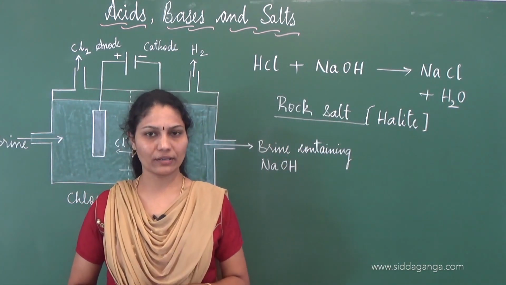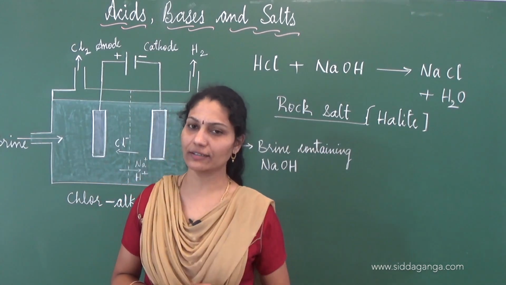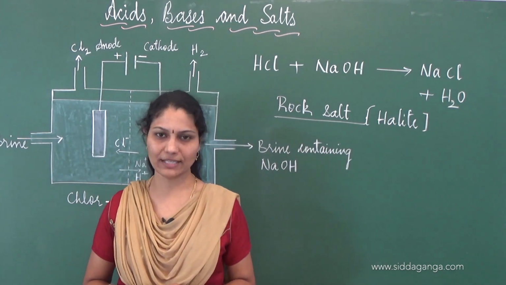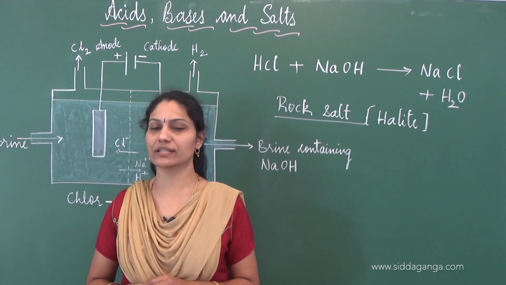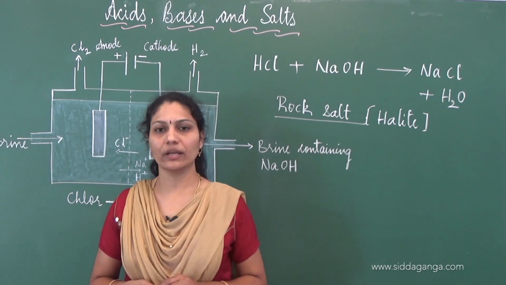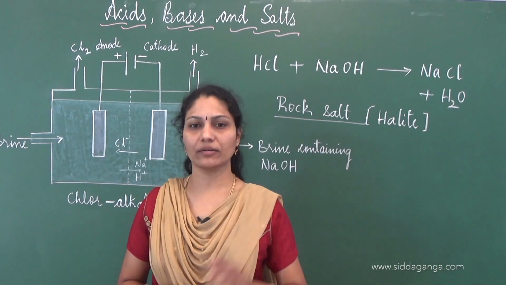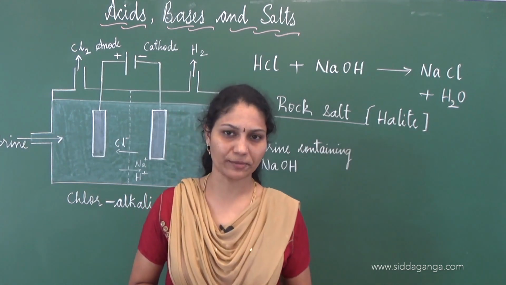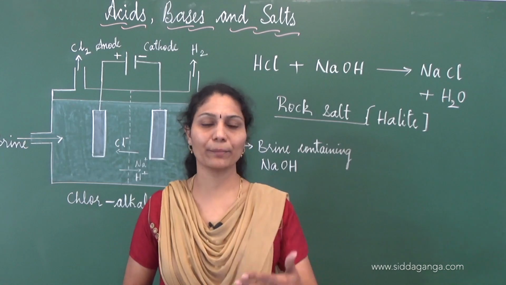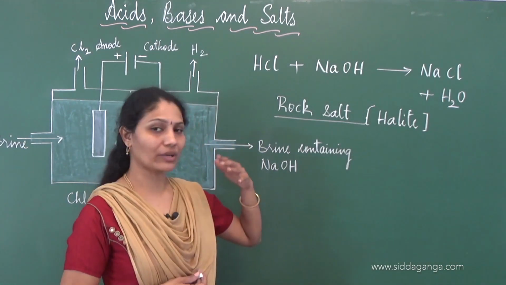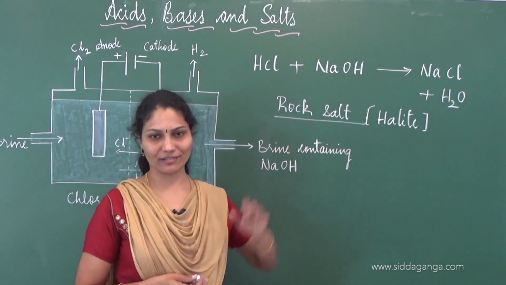This rock salt looks brownish in color because of impurities present in it, and using various techniques these impurities are removed, and the salt which we regularly use is thus obtained.